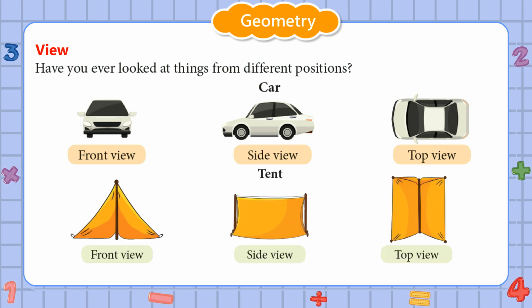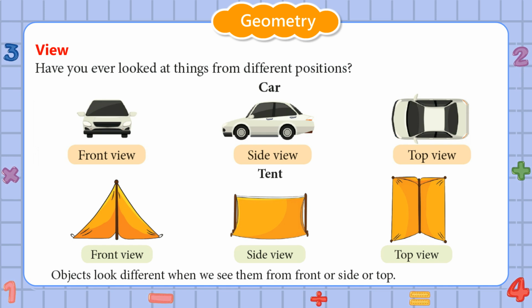The three views of a tent. Front view, side view, top view. Objects look different when we see them from front or side or top.